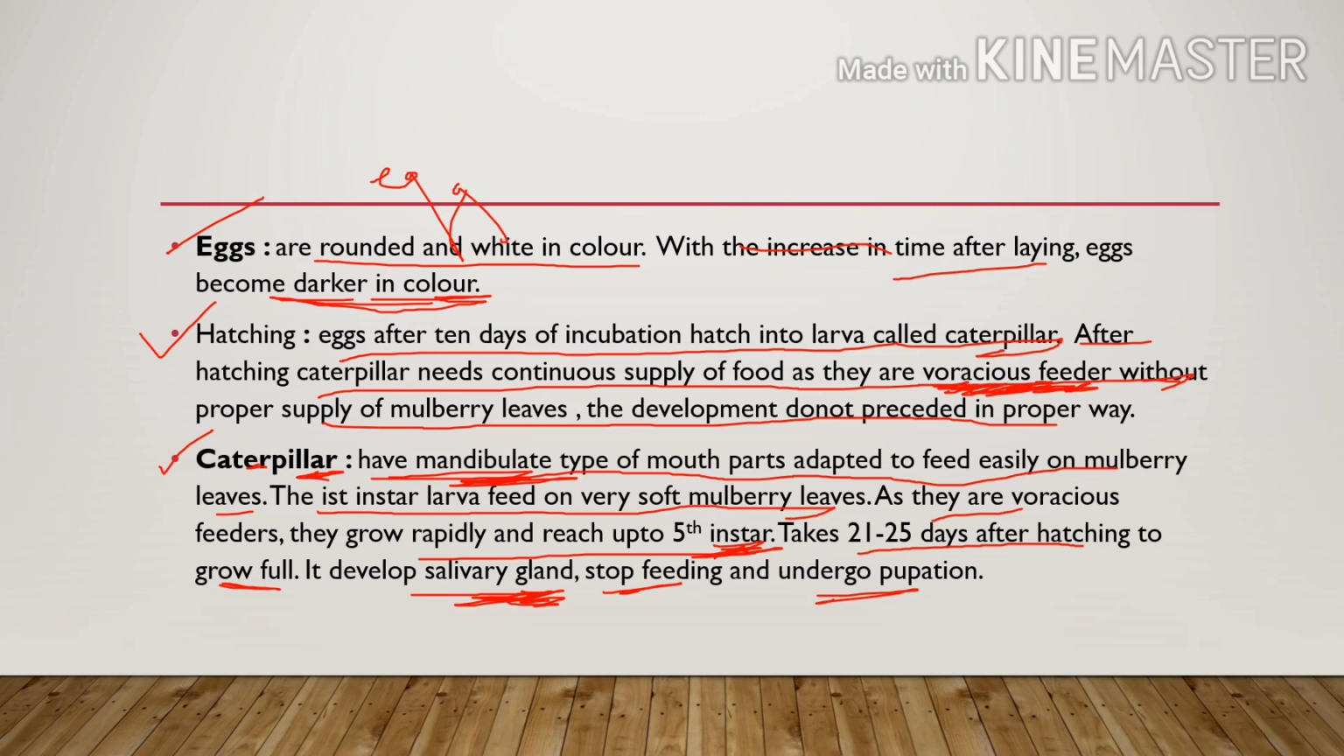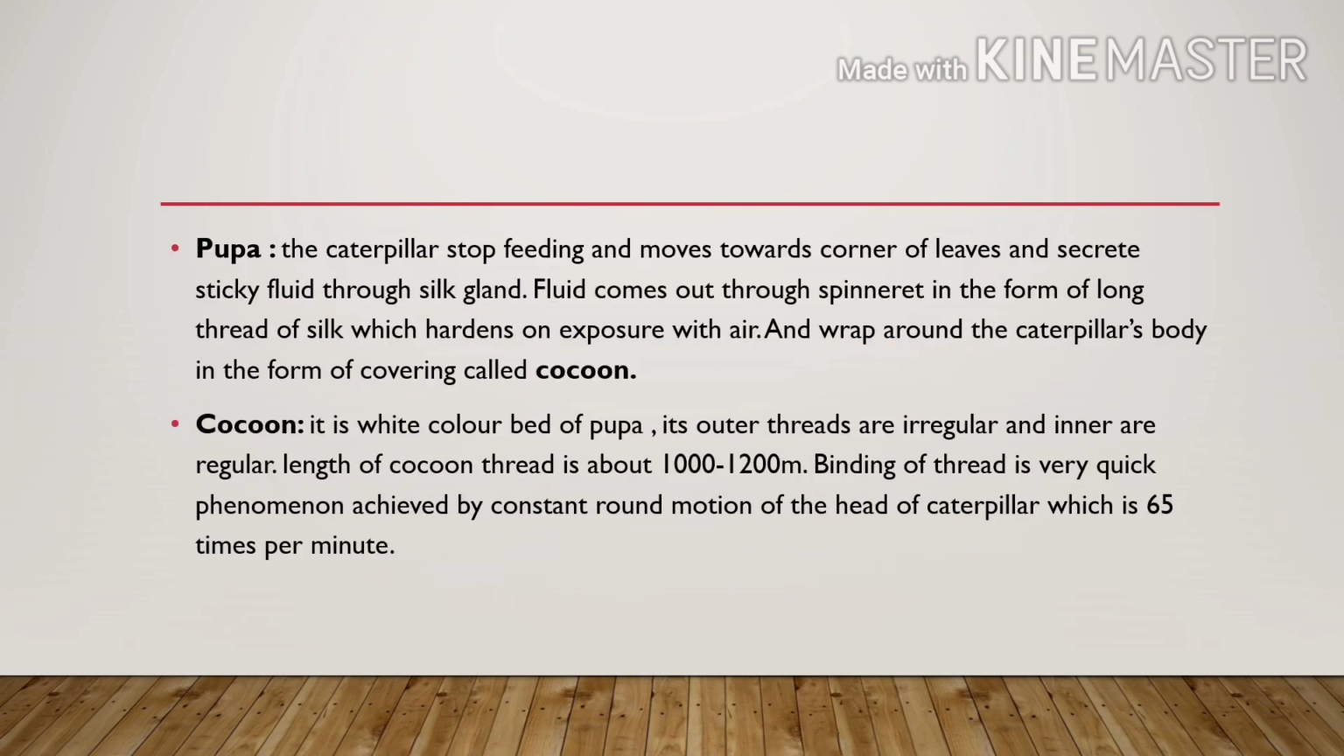So next is pupa, right? The caterpillar stops feeding, moves toward the corner of leaves and secretes a sticky fluid through the silk gland, right? Silk gland helps in the secretion of fluid which later develops into silk. The fluid comes out through the spinneret in the form of a long thread of silk which hardens on exposure to air, right, and wraps around the caterpillar body in the form of a covering called cocoon.